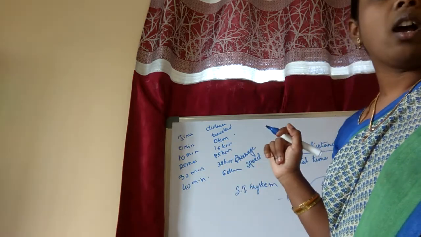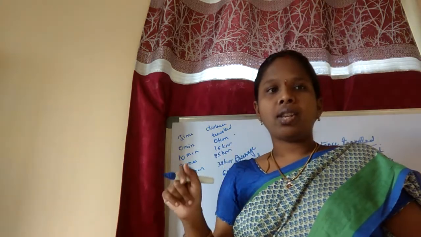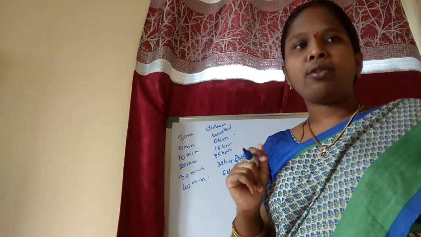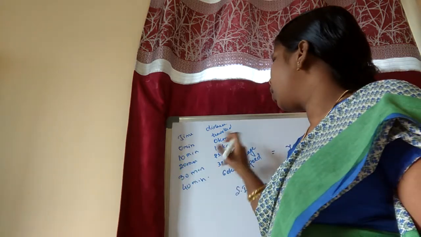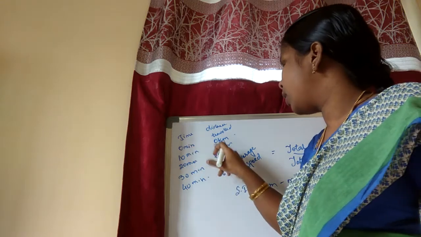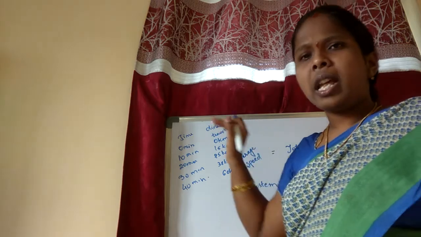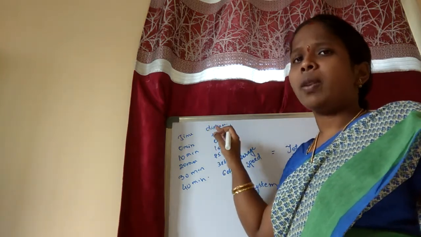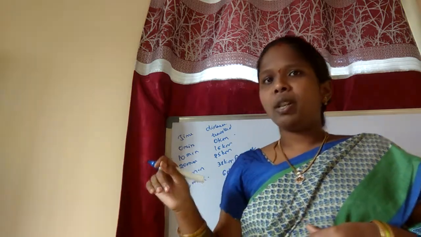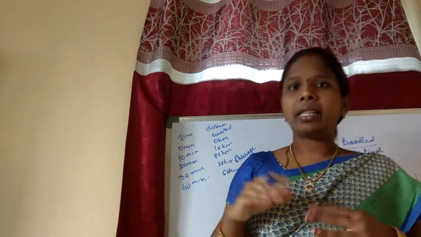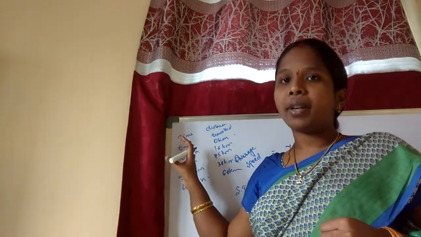To find the speed of the car in the journey, we should calculate the total distance traveled by the car and the total time taken to cover the distance. For example, if it covers 15 kilometers in 10 minutes and 30 in 20 minutes, we can easily say that in every 10 minutes it is moving 15 kilometers. We can say this if it is uniform motion, but it is non-uniform motion, so we have to calculate the average speed.